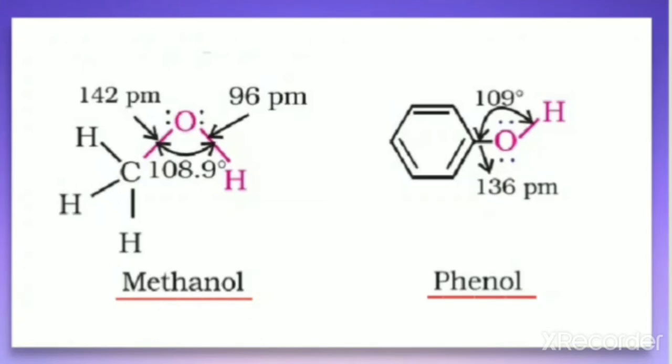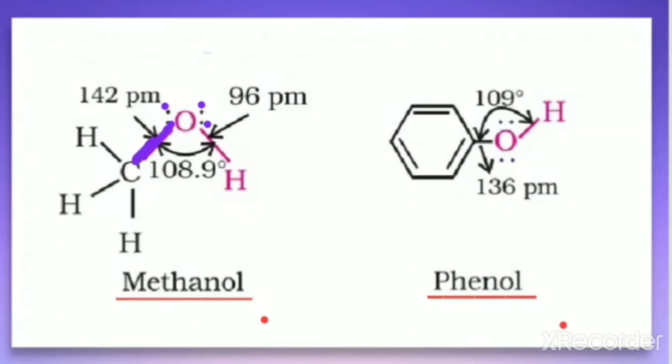When we talk about alcohol, we always come with a functional group, that is OH. OH is a functional group. Here we have drawn two structures, one for methanol and the other for phenol. When you compare the structures, you can find the alcoholic OH group, in which the oxygen atom has two lone pairs, and there is a linkage between the carbon and oxygen.